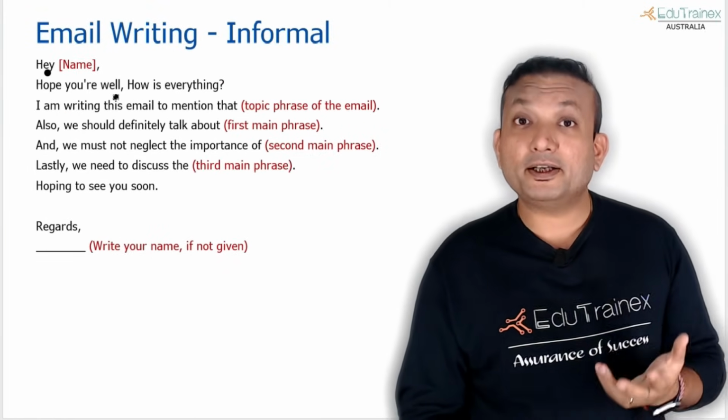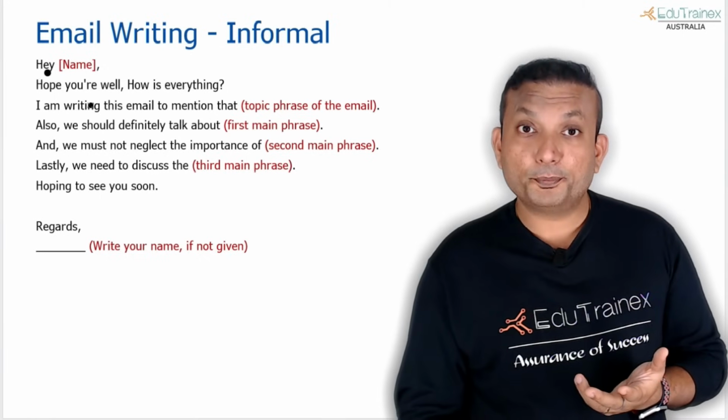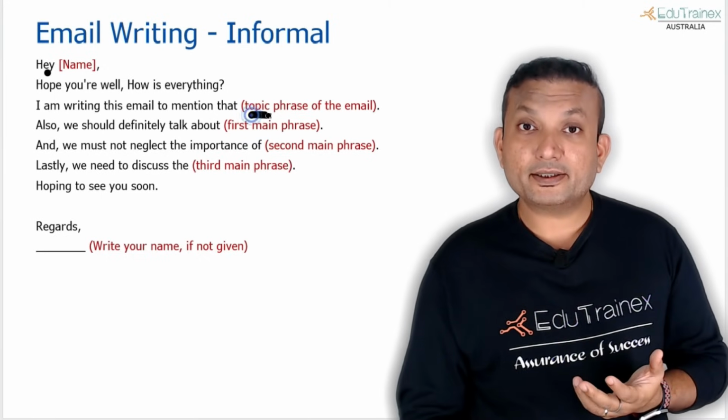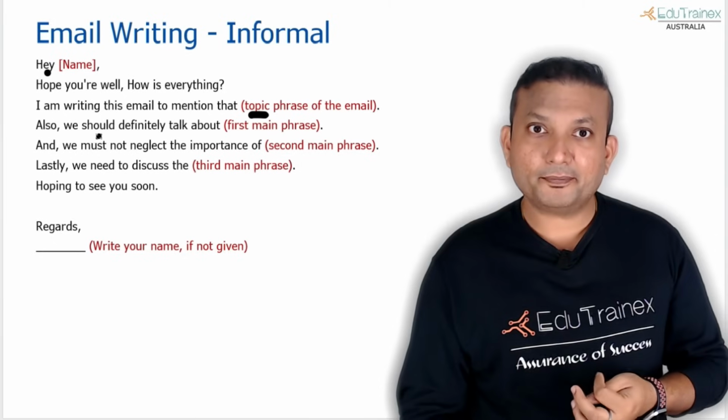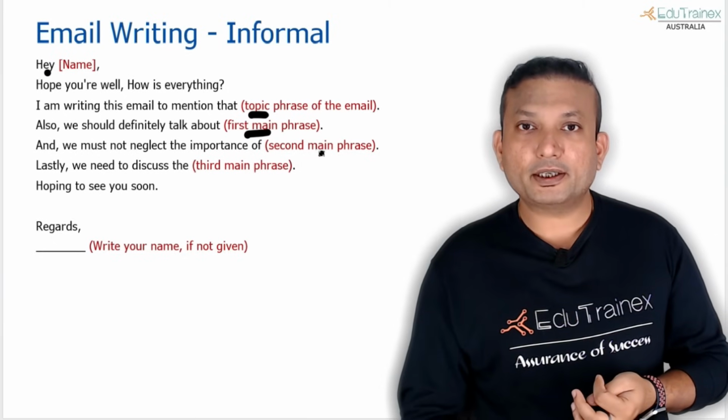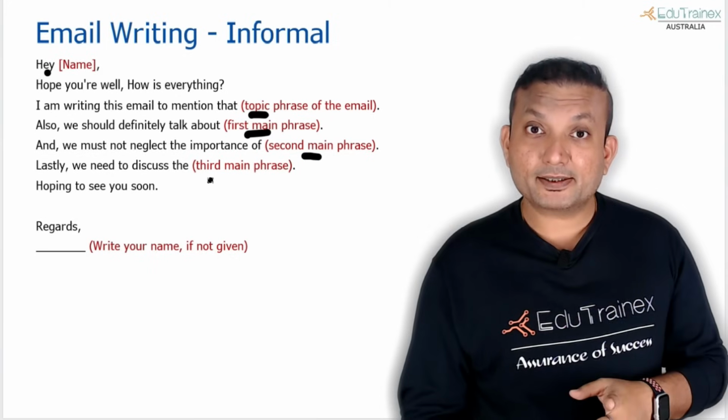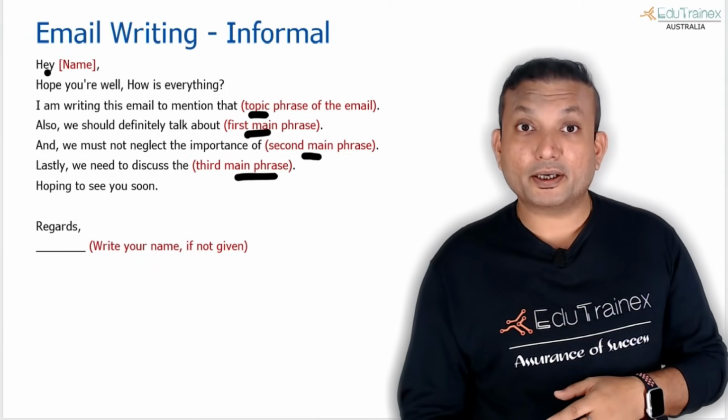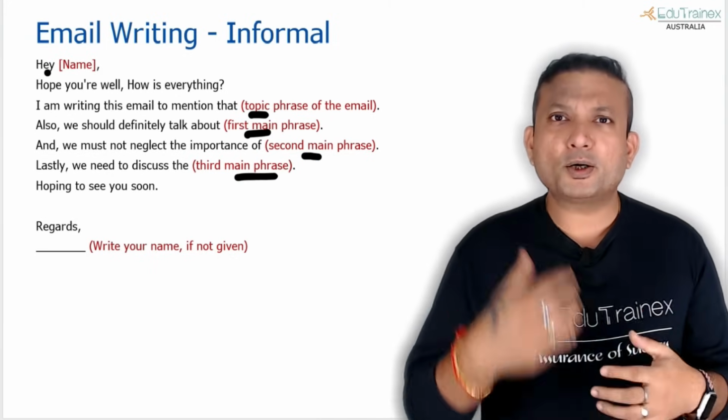Now let's examine the informal one again. Hope you are doing well. How is everything? I'm writing this email to mention that. Again, similar style. Also, we should definitely talk about the first important thing, the second important thing, the third important thing. You don't need to note down or take a screenshot.